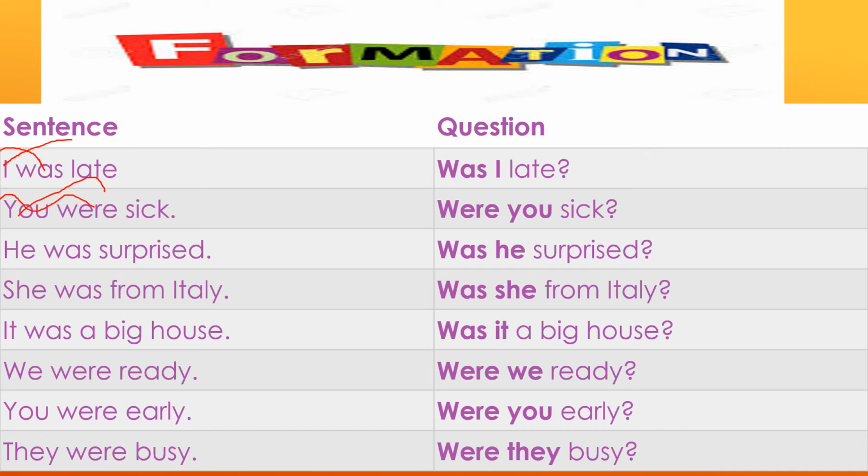He was surprised. He is a subject. The subject we will write afterwards. Was we will write in the beginning. Was he surprised? And don't forget to put a capital letter in the beginning while forming a question. When we start a sentence, we write with a capital letter. So here W is a small letter. When we change it into a question, we will write the first letter as a capital letter. In this way: she was from Italy. Was she from Italy? It was a big house. Was it a big house?